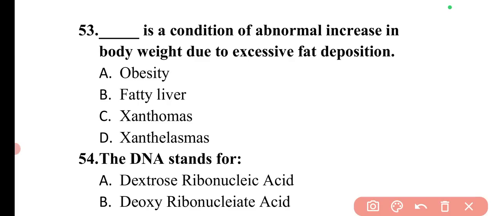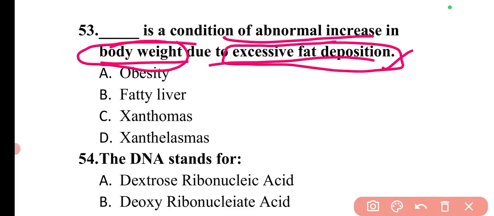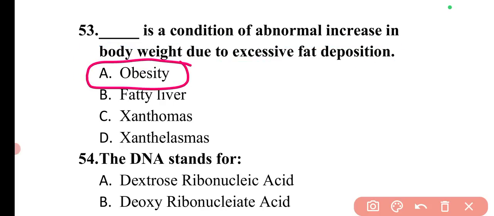Next question is, dash is a condition of abnormal increase in body weight due to excessive fat deposition. If excessive fat deposits in the body, it leads to an abnormal increase in body weight, and that condition is known as obesity. So here option A will be the correct answer.